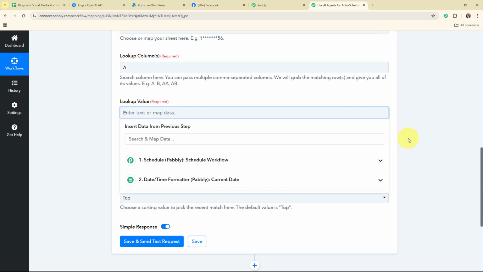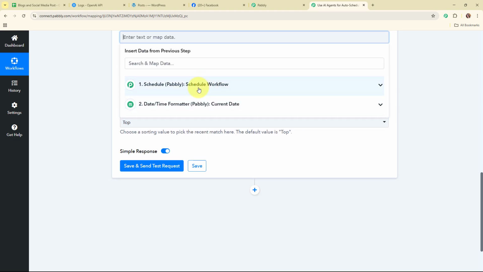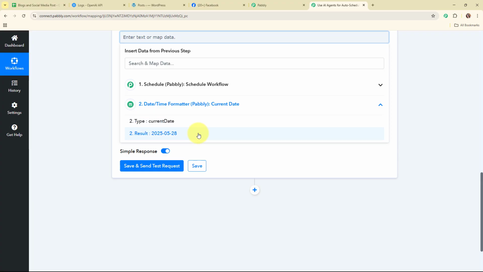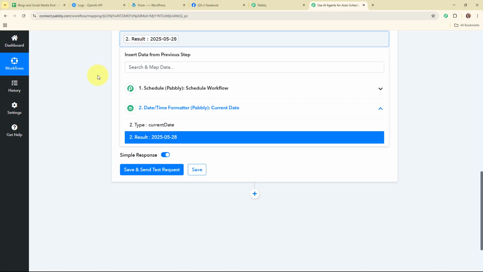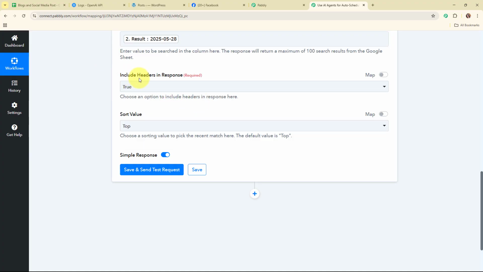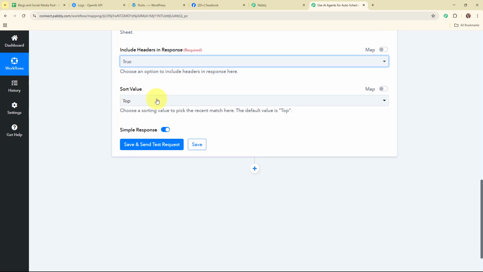So now here instead of entering the current date manually, here I'm going to map the data. Mapping data means insert data from previous step. That means here I'm going to map the data from the response that I received in my trigger step or my previous action steps. Mapping makes a text dynamic so that whenever this entire workflow is going to run on the scheduled time, then automatically this previously existing detail will be updated with the new one. So for the current date, I'm going to map the current date that we have received over here in this action step. So this is our current date, and then here it's asking for the include headers in response. So for that I'm going to select true, and here it is asking me to select the sort value method.